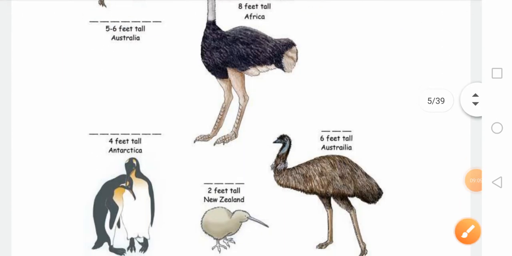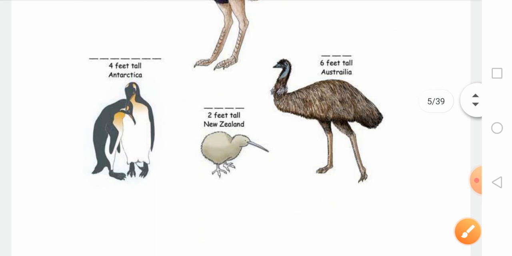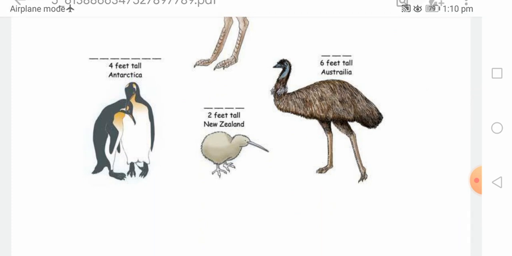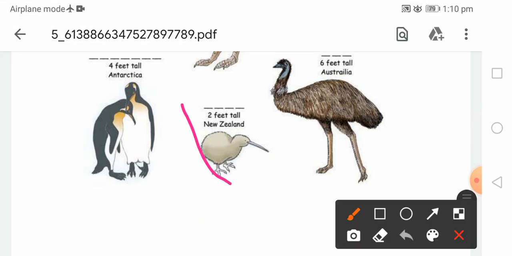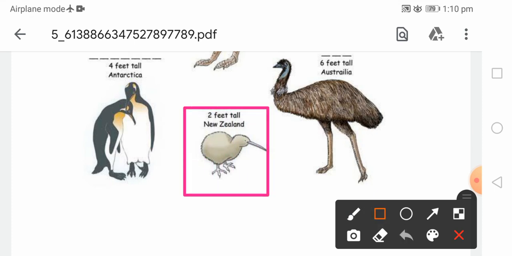So these are the birds which are found in different parts of the world, and they are flightless birds. For example, this bird you can see on your screen is found in New Zealand, which is the kiwi. Many times you have heard of it.